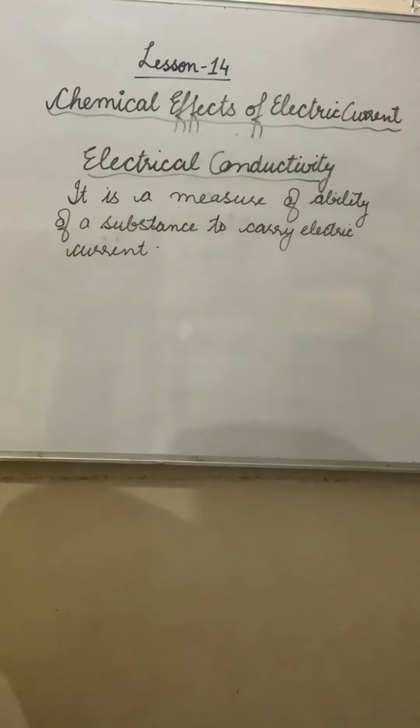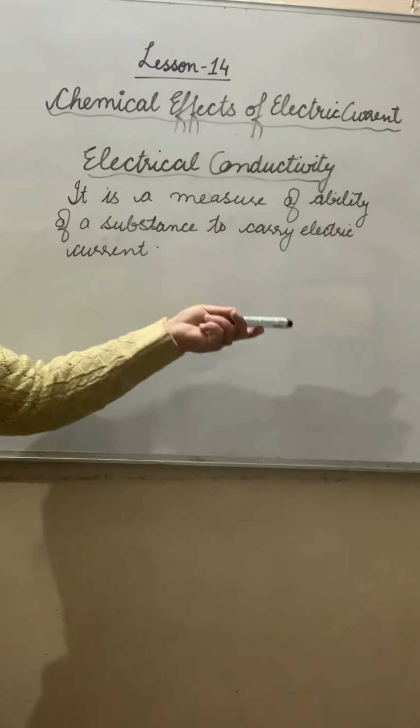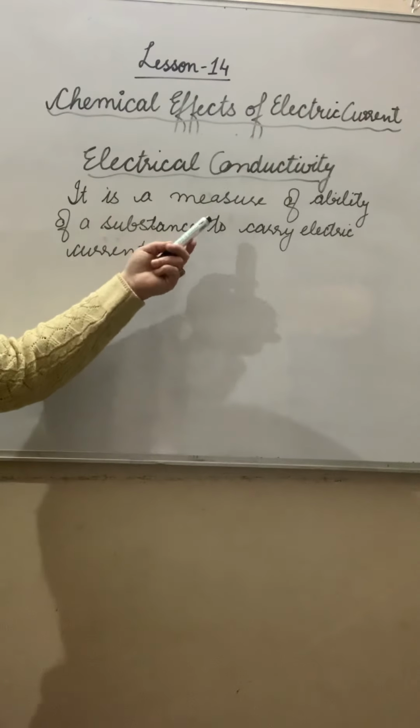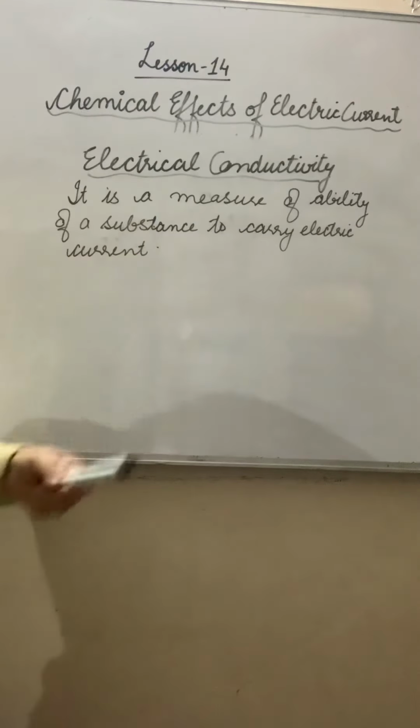That means the substance will carry electric current. That is called the electrical conductivity.